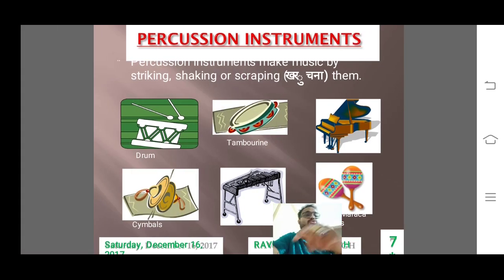Then percussion instruments. Percussion instruments are those where you play by striking or shaking. For example, cymbals, like manjira; when you press them, the sound gets produced. Then you have the tambourine, which is duffly. Then you have the drum; you strike it and the membrane shakes, and as a result the sound is produced. So these are called percussion instruments.